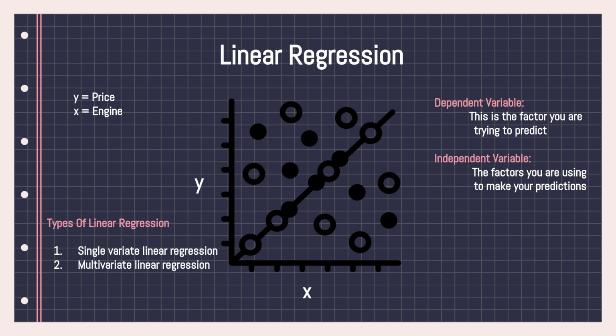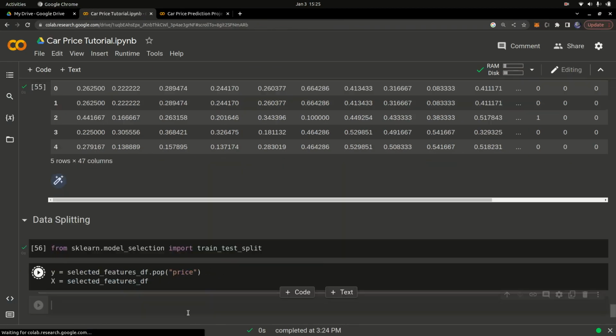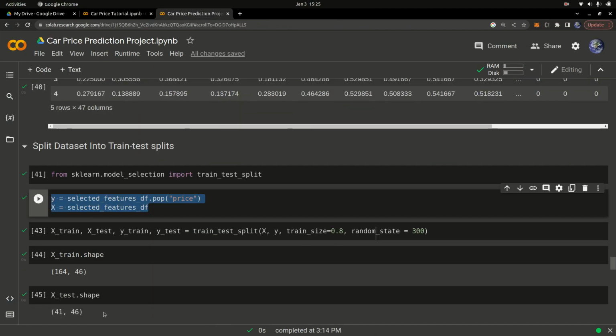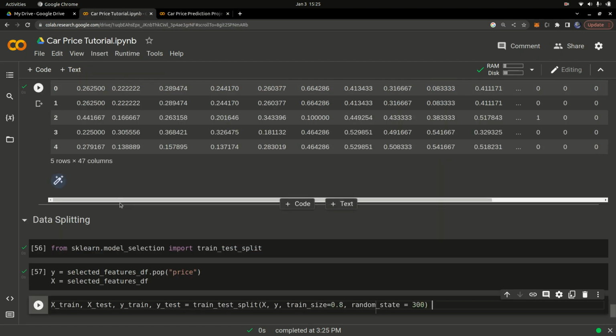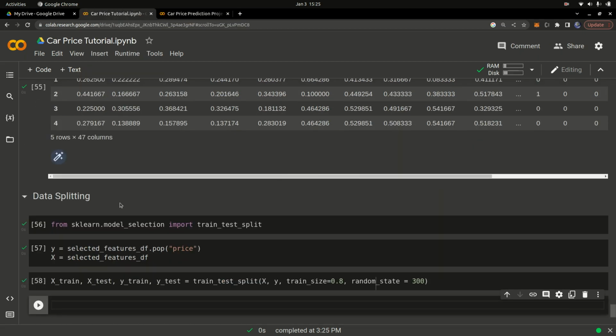So once we have that, I'm going to run that cell. And once I have the cell running, I'm going to go ahead and split the data. I'm going to copy this code right here, select all of this, paste it in here and run that cell. So we're going to split our data into training and testing sets. You're going to use 80% for training, and the remaining 20% to evaluate how well the model has generalized, to test the model.